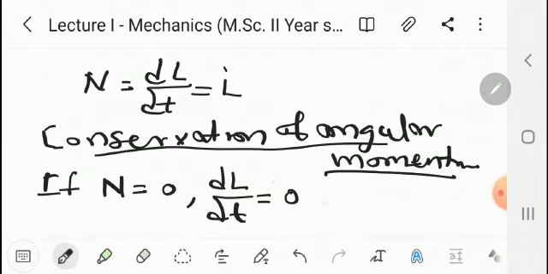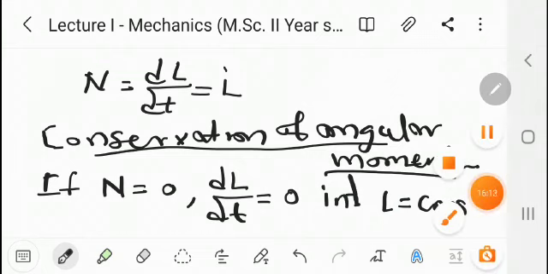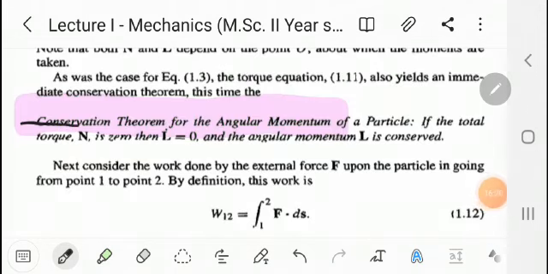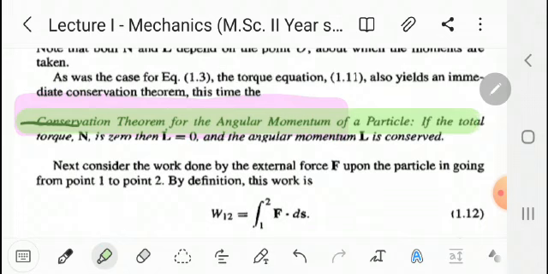If we integrate, then we get L equal to constant. Therefore L is conserved. That is the conservation theorem of angular momentum of a particle. If total torque N is 0, then L dot is equal to 0, that is dL by dt equal to 0. By integrating, L equal to constant, that is the angular momentum L is conserved.